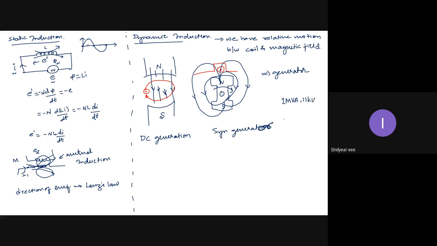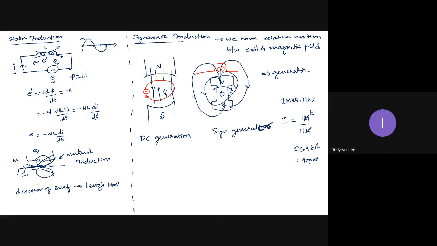What is the current? I is equal to 1 mega divided by 11 k. The k and mega cancel, k will remain. 1 over 11 is around 0.9, nearly 0.9 kiloamperes. It means it has to carry 900 amperes of current.